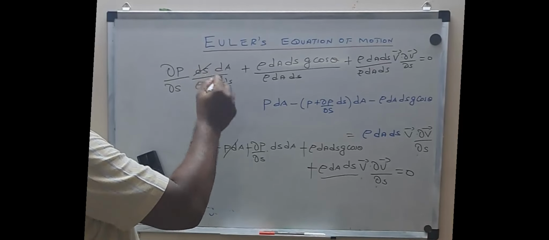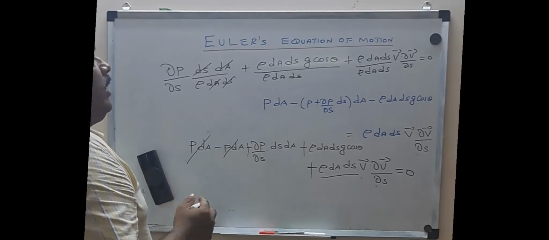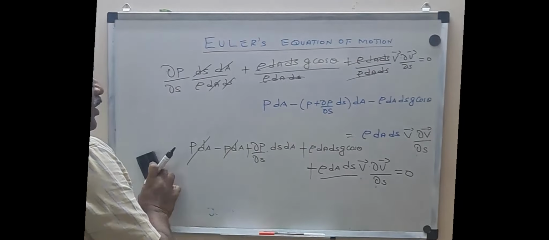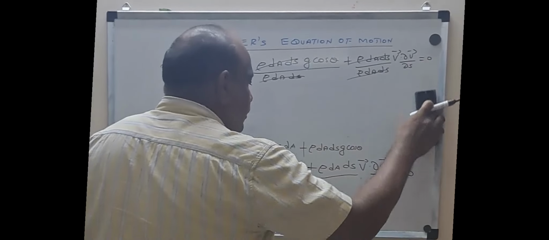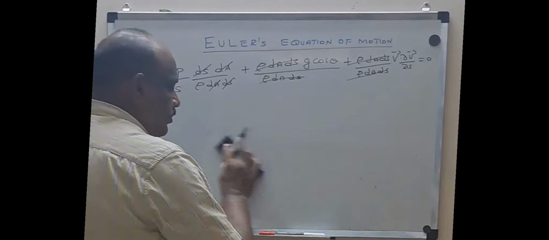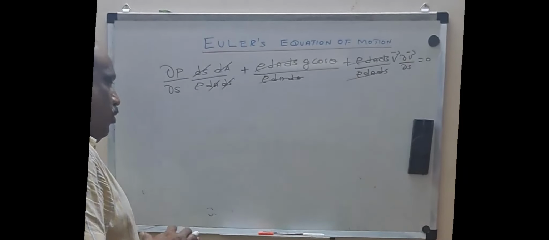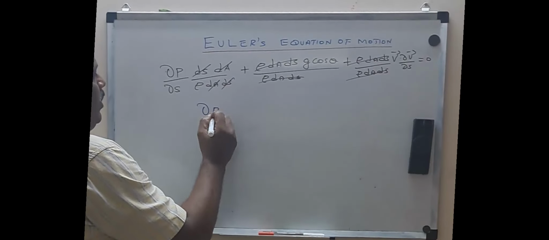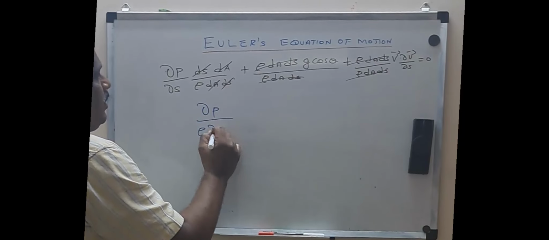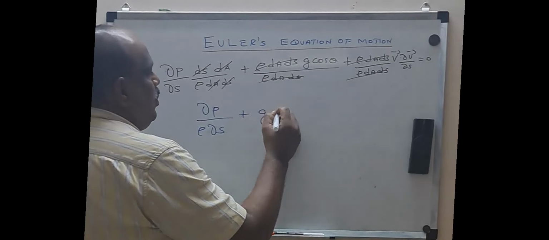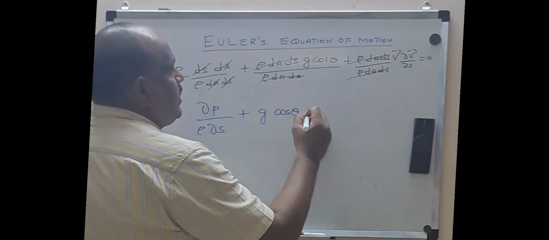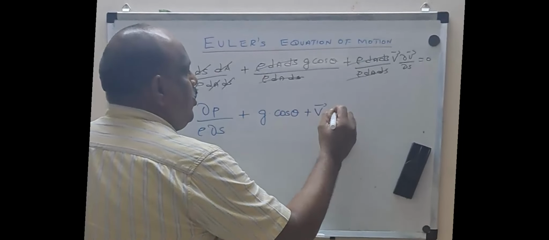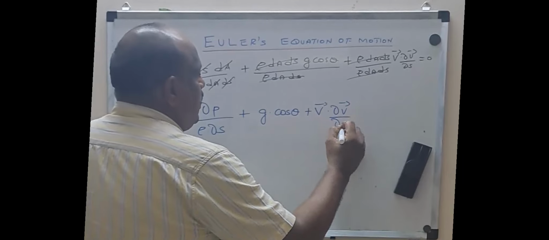So what will happen? ds gets cancelled, dA gets cancelled. Here also the first three terms get cancelled. So finally the equation becomes like this: dou P by rho into dou S, plus g into cos theta, plus V into, if I want I can put capital V, into dou V by dou S equal to 0.